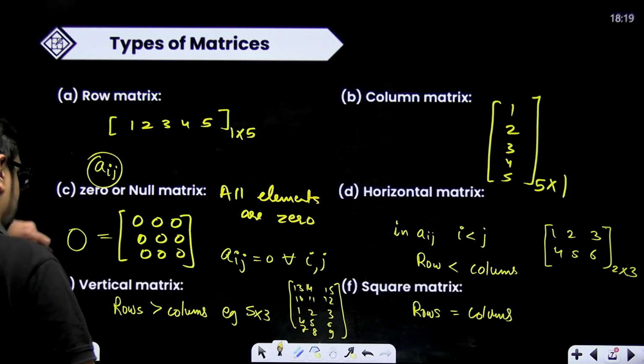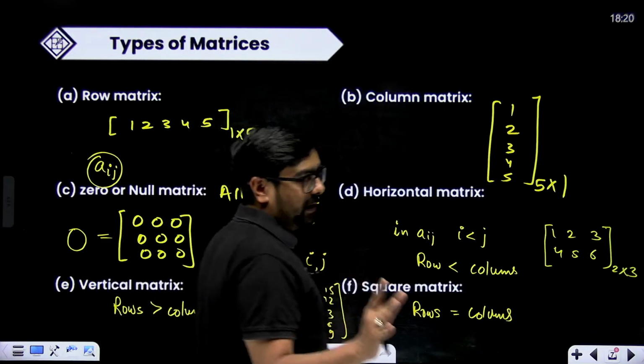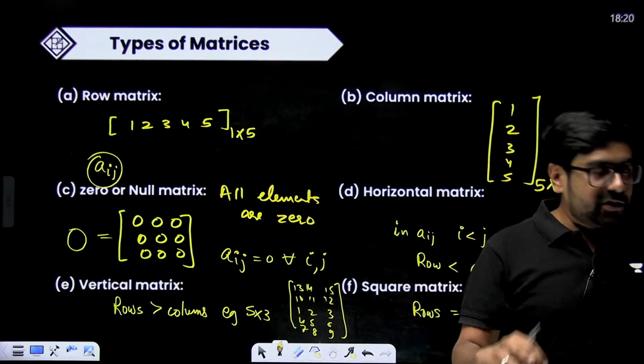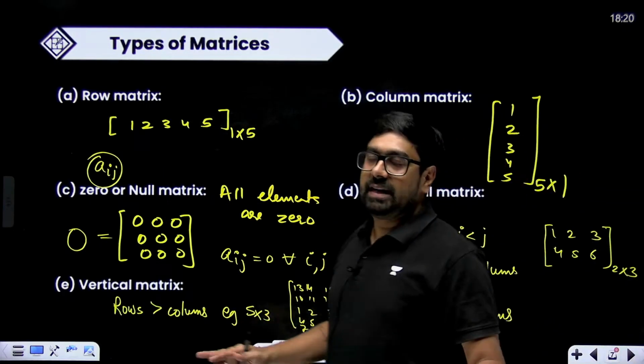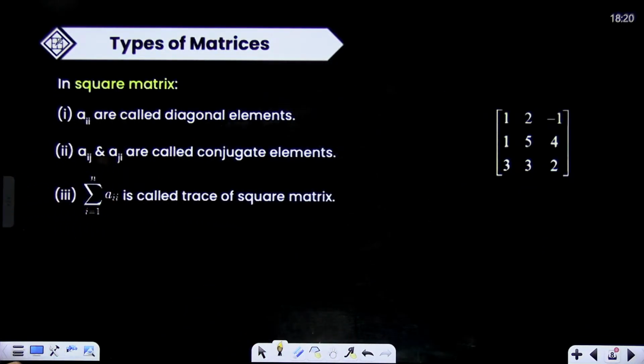All right. Square matrix, rows equal to columns, 3 cross 3, 4 cross 4, 5 cross 5, 6 cross 6, 7 cross 7. And for studies, Shiv Shakti, you can refer to these lectures. So one by one, we are completing everything, right? For revising, you can study over here.